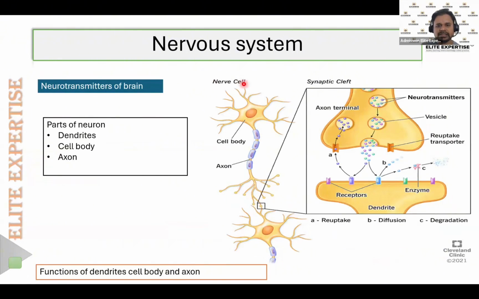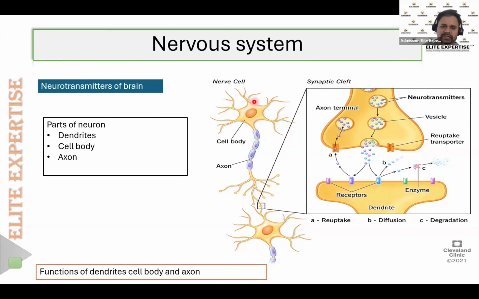So here is the structure of the nerve cell, our neuron. In the nerve cell, this is the main part, that is the cell body. Why are we calling it the main part? Because it contains the nucleus, and it controls the whole nerve cell. The cell body has the capacity to generate impulses rapidly. Rapid action potentials will be generated by the cell body.